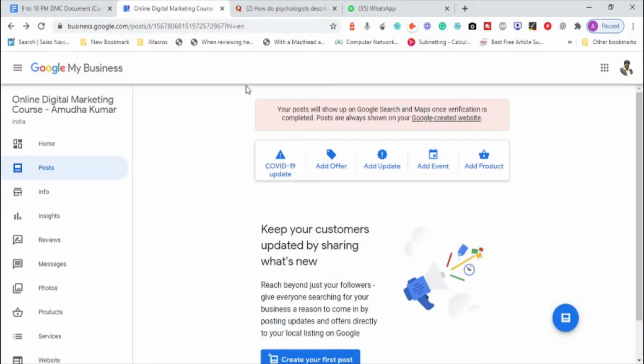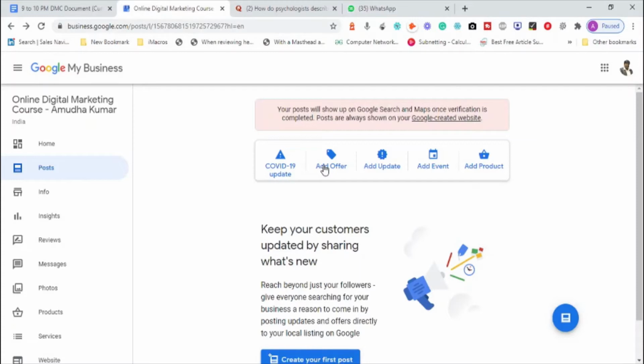What kind of post can you make right now due to the COVID situation? If you have any update about COVID-19, for example, because of COVID-19 we are offering online classes, because of COVID-19 we are not taking real cash, only online transactions, because of COVID-19 we are using only webinars, no real events. We can give updates about all this. Once I get this verification, I can do all this. I can add an offer.